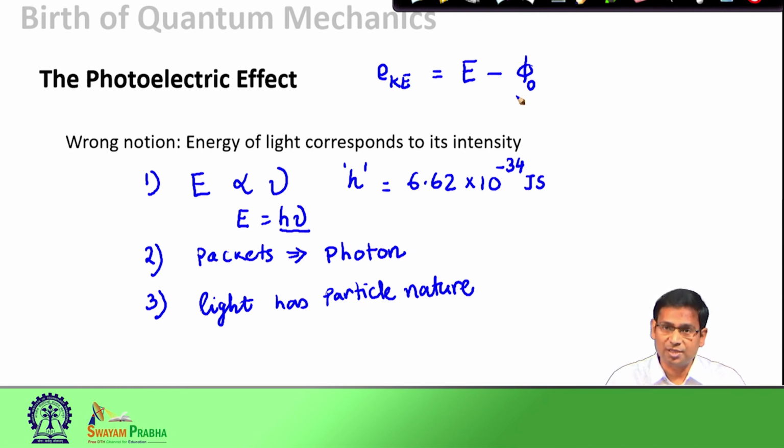And in both the experiments, we had a relation between energy and frequency with a proportionality constant h, which is Planck's constant, and both of them have the same value. So, there is something deeper and more fundamental that was not understood by then. It was by looking at these two completely unrelated experiments that it became apparent.